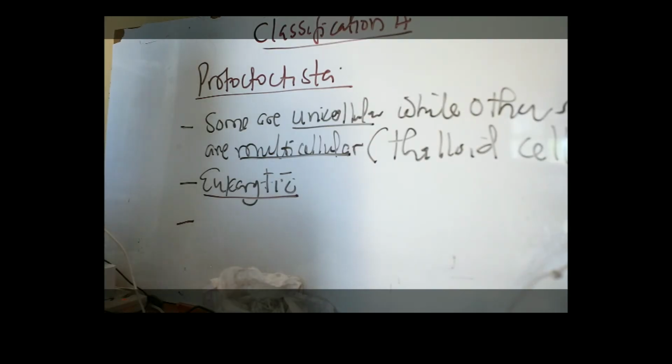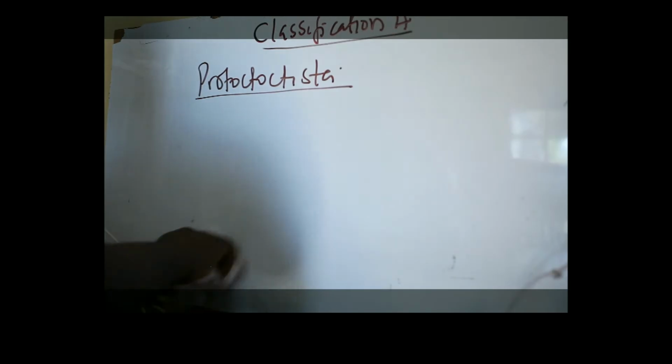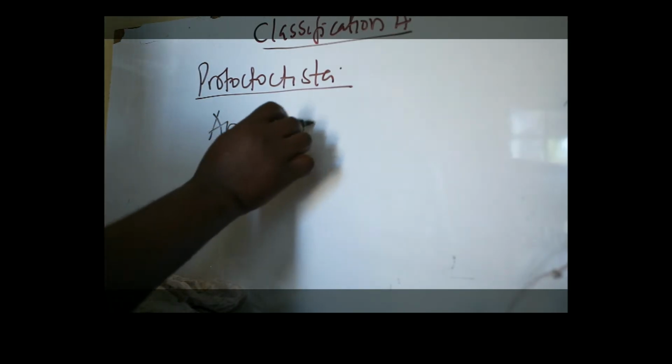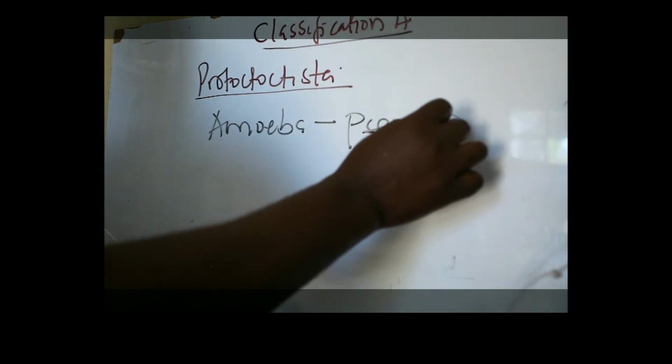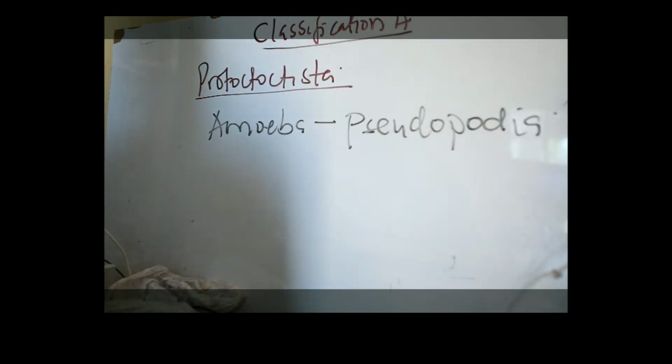Again, they have specialized structures for locomotion. So for amoeba, we have pseudopodia, or pseudopodium when it is one, structures for locomotion.